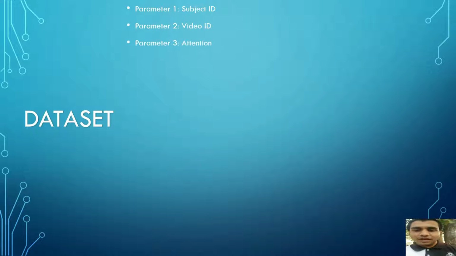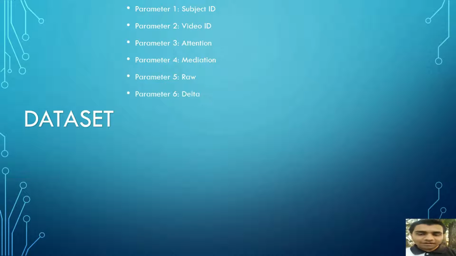The third parameter is the attention, which is a measure of mental focus. The fourth parameter is the meditation, which is a measure of calmness. The fifth parameter is the raw EEG signal. The next 8 parameters represent different bandwidths of brainwave signals.